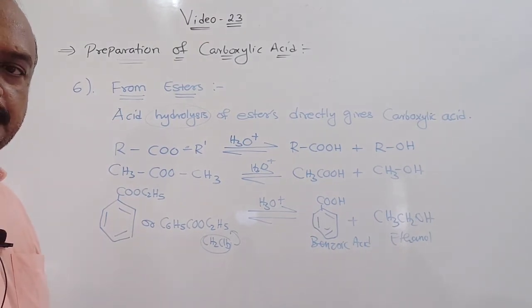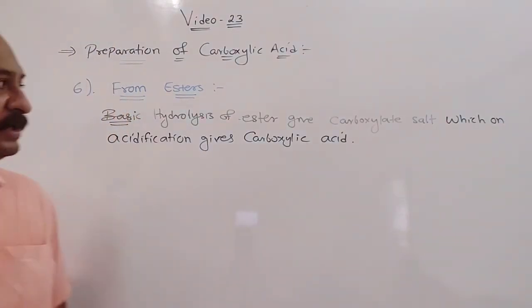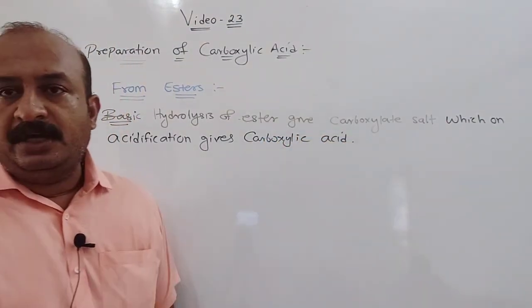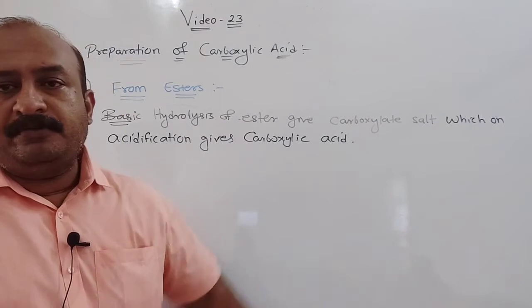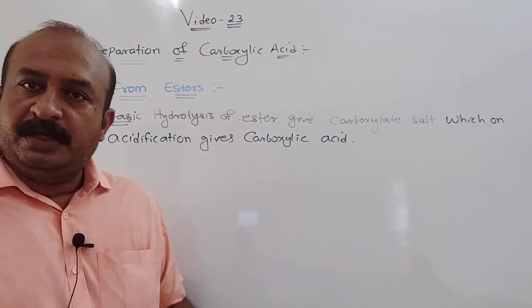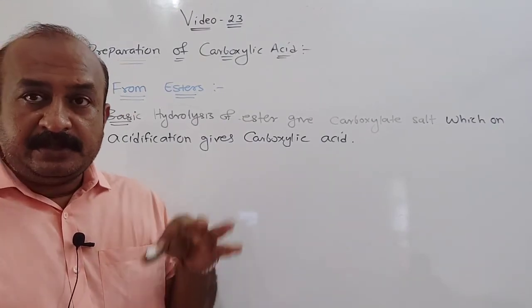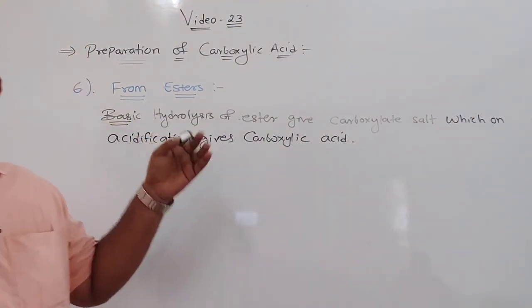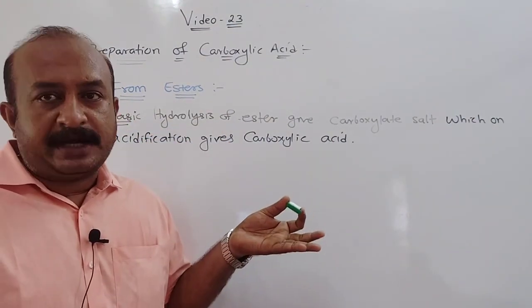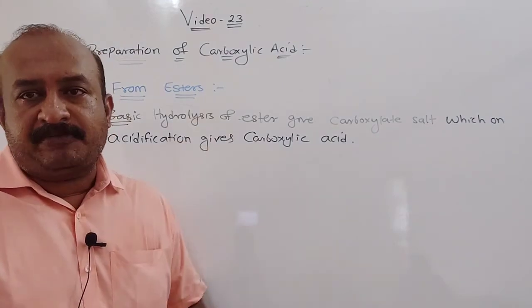Now the next part. Basic hydrolysis of ester gives a carboxylate salt, which on further acidification gives carboxylic acid. In the first case, acid hydrolysis, it was a direct conversion to carboxylic acid, but here one step will increase.